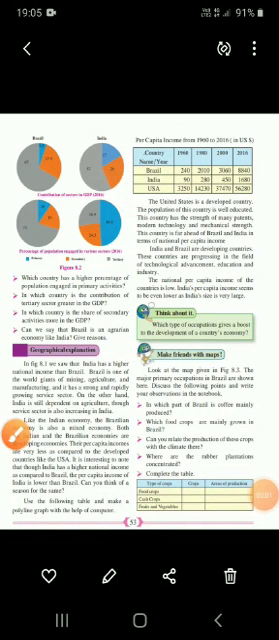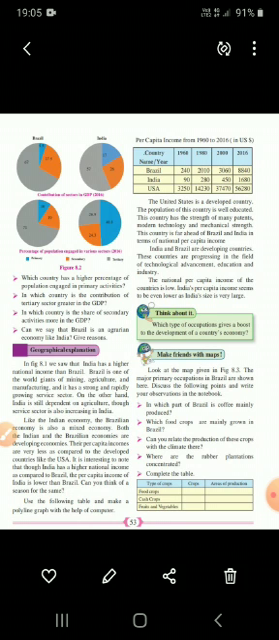Now see here, last line, left side. Use the following table and make a polyline graph with the help of computer. So with the help of computer, children, you are supposed to make a polyline graph. You can practice this later.